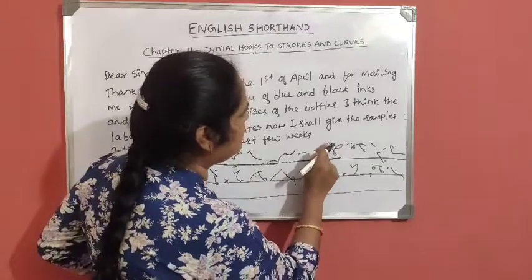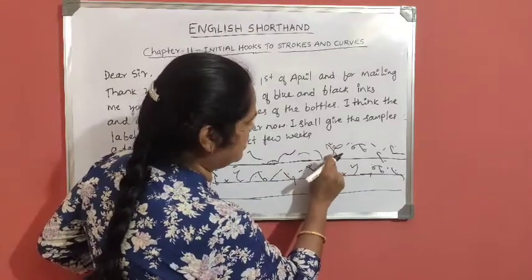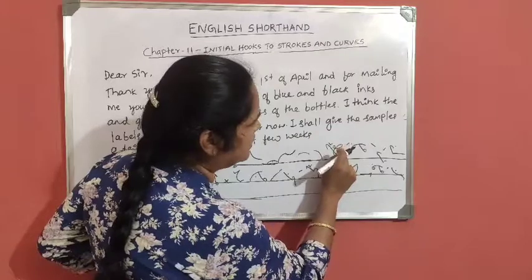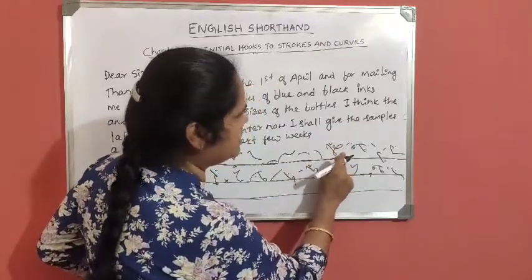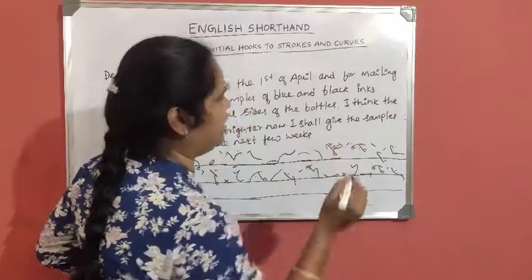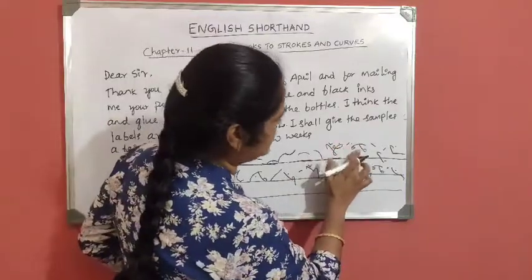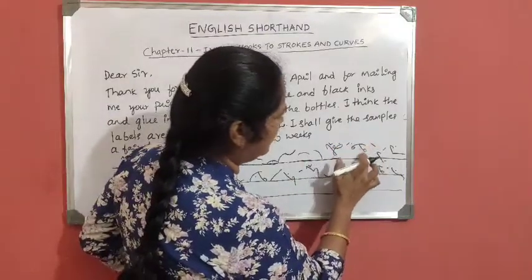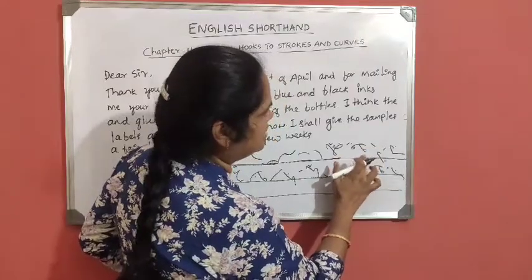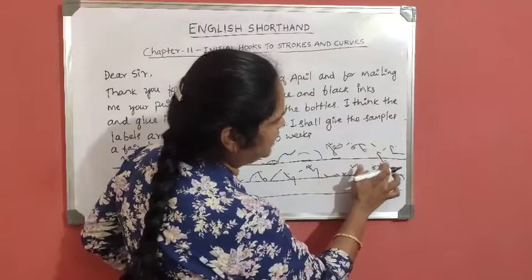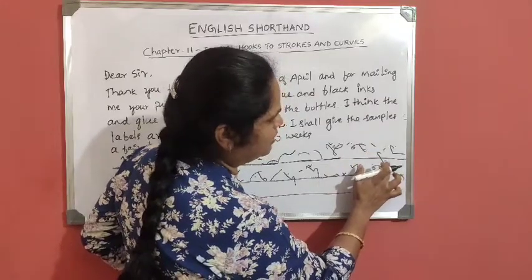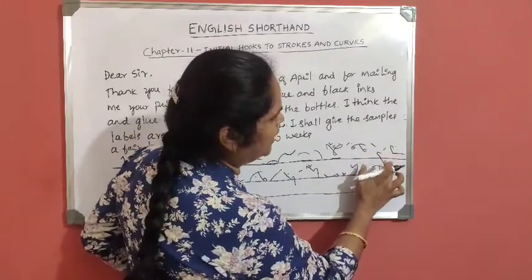Here you see price: per, circle S, then L, then ST loop, again circle S. Price lists. Okay, here the E vowel. And samples: circle S, M, pul, S. Of blue: bull, O vowel, third place vowel.